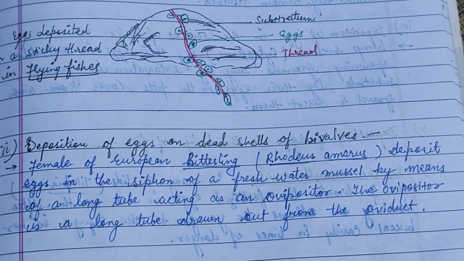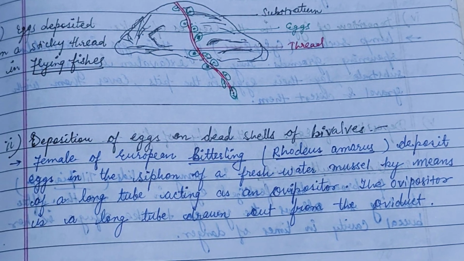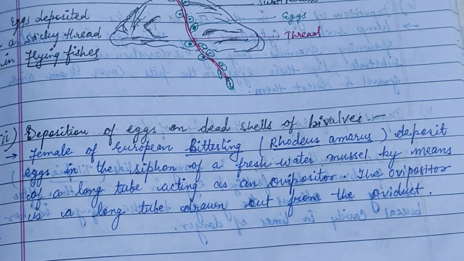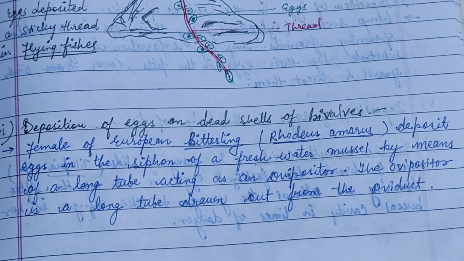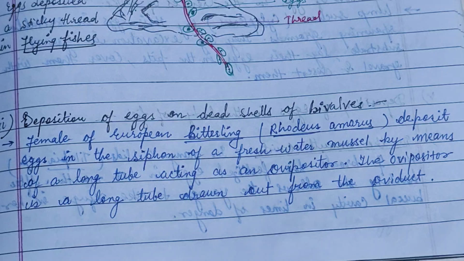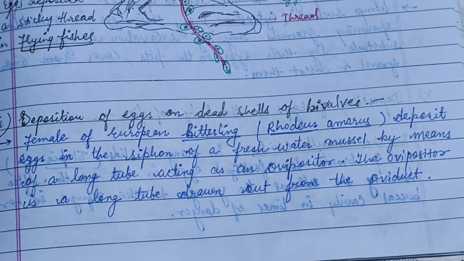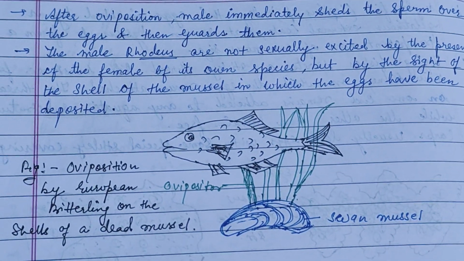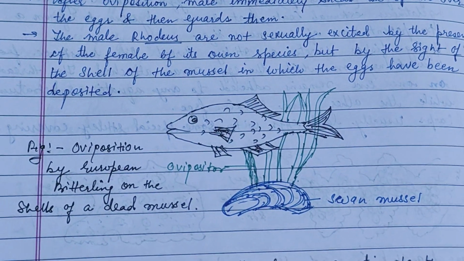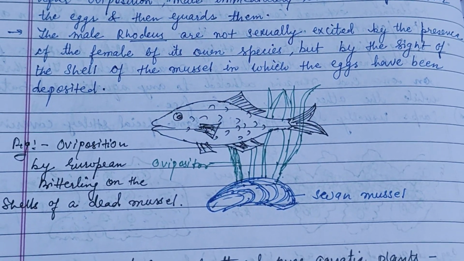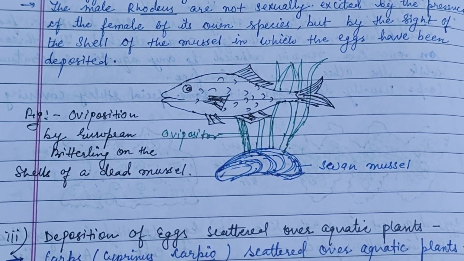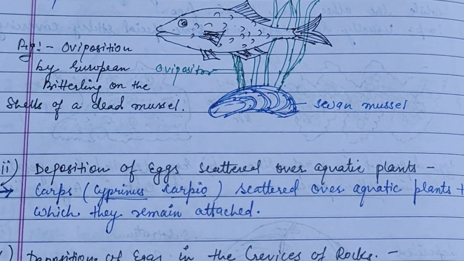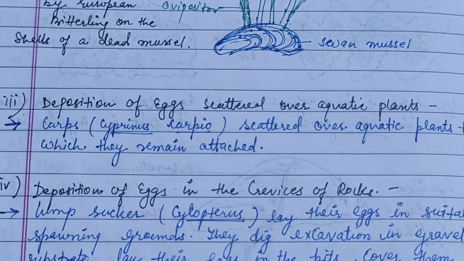The next is the deposition of eggs on dead shells of bivalves. An example is the European bitterling, known as Rhodeus amarus, which deposits eggs in the siphon of a freshwater mussel by means of a long tube acting as an ovipositor. The ovipositor is a long tube drawn out from the oviduct. The male Rhodeus is not sexually excited by the presence of a female of its own species but by the side of the shell of the mussel in which the eggs have been deposited. This is a figure of oviposition by European bitterling on the shell of a mussel.